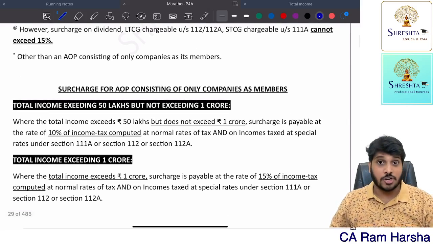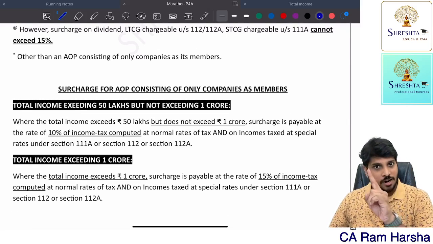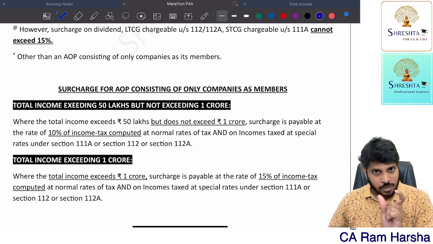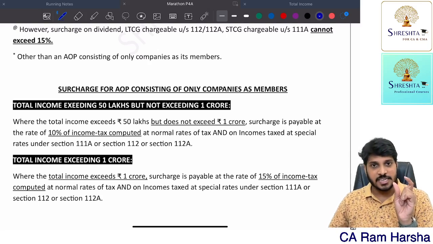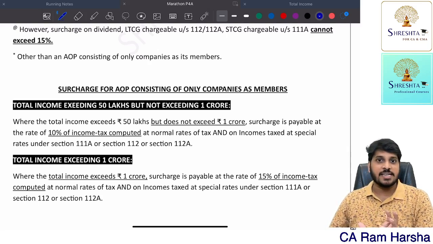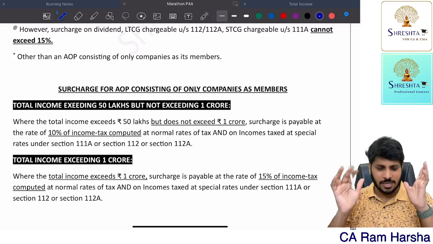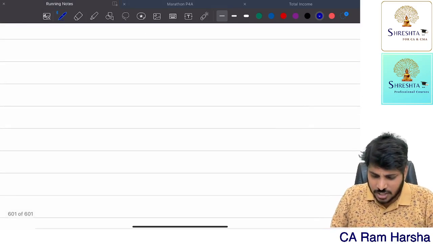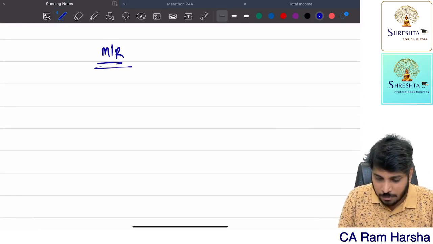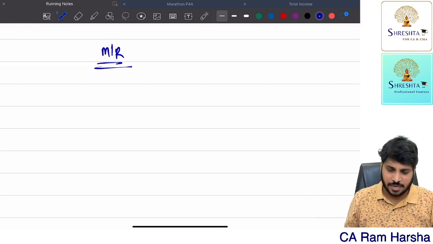First you have to complete the basic tax, then add the surcharge, and you get the subtotal. From that, if any rebate or relief is applicable, reduce that. Then you will have a subtotal again. For that, add cess at 4%, and you will have the gross tax liability. Now what is relief? Marginal relief. The point is very simple. What is the logic behind this marginal relief?